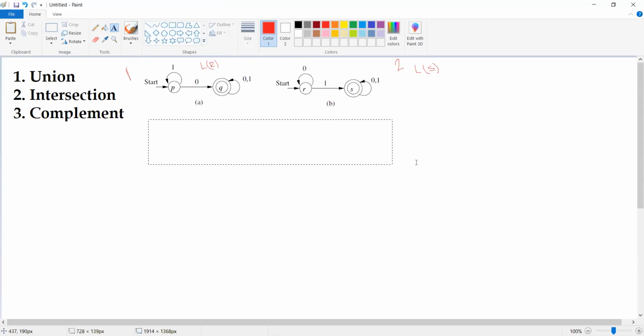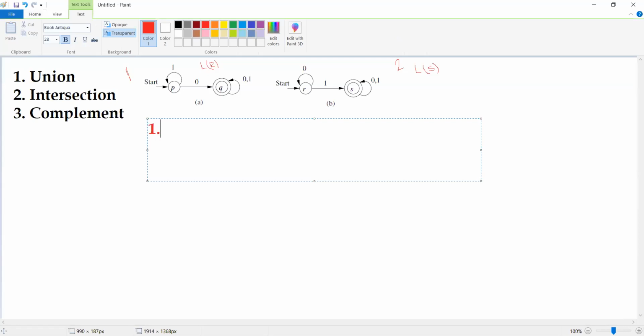Just have a look at this. So first we try to implement the union operation. Okay, we try to perform the union operation. Whenever you look into any finite automata, you know that we are going to have 5 tuples. What are those? Q, sigma, delta, and then Q naught is the initial state and F is the final state. Yes or no? Now what actually we have to do here is, as we are doing the union operation,